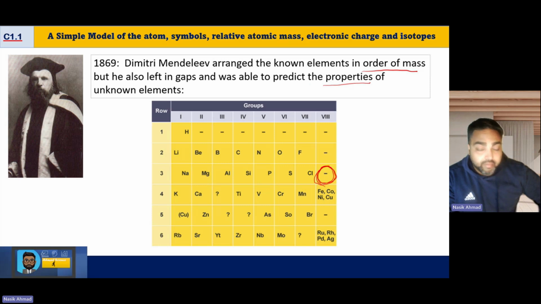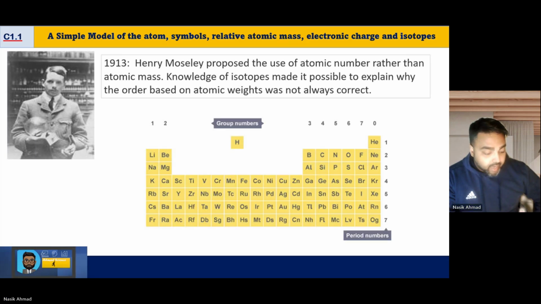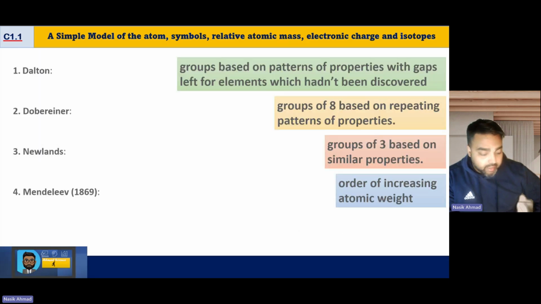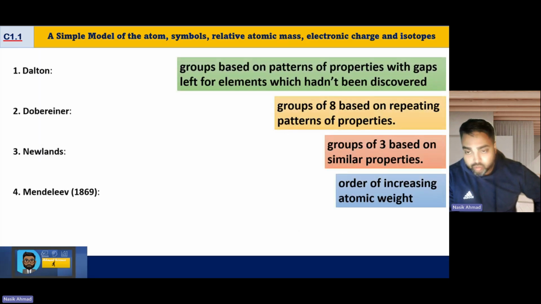So Mendeleev arranged them in order of their mass and in terms of their properties, and he left gaps, which meant that when elements were discovered, he predicted the properties of them correctly. And then it wasn't until 1913, a little while later, when Henry Moseley came up with the idea of the periodic table as it looks today. And this was the history of the periodic table.